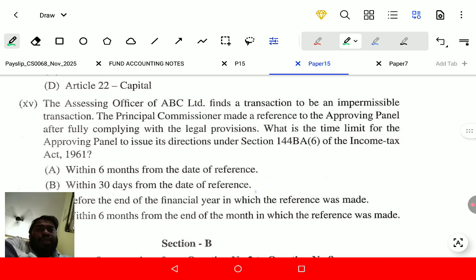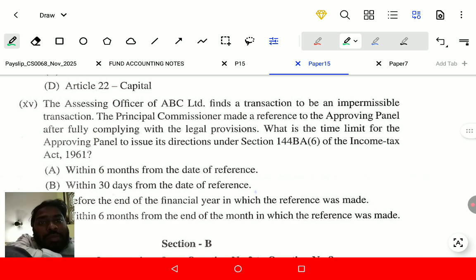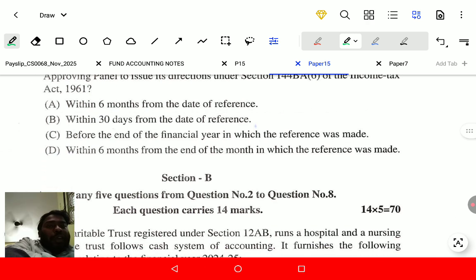Fee for technical services. Next question is, the assessing officer of ABC Limited finds a transaction to be an impermissible transaction. The principal commissioner made a reference to the approving panel after fully complying with the legal provisions. What is the time limit for the approving panel to issue its directions under section 144BA sub-section 6 of the Income Tax Act 1961? Within 6 months from the date of reference, or within 30 days?